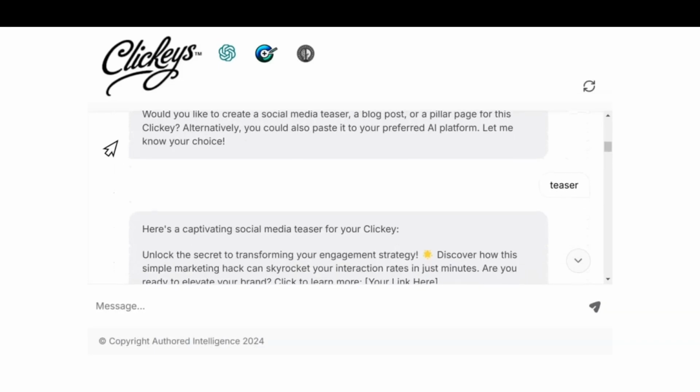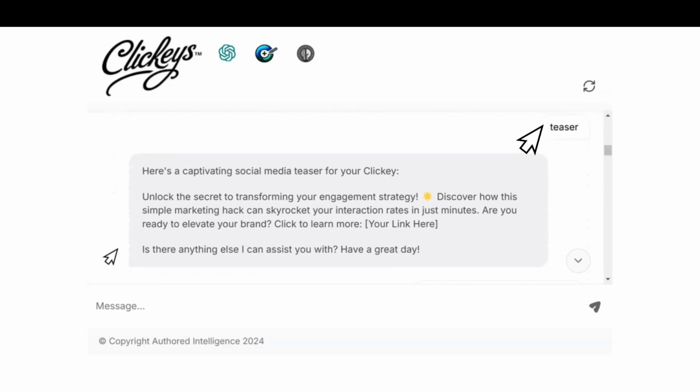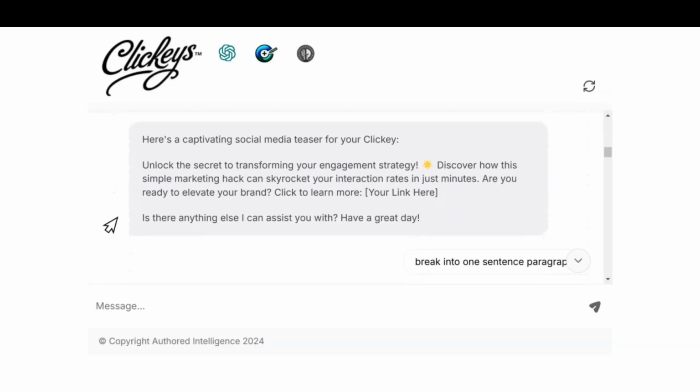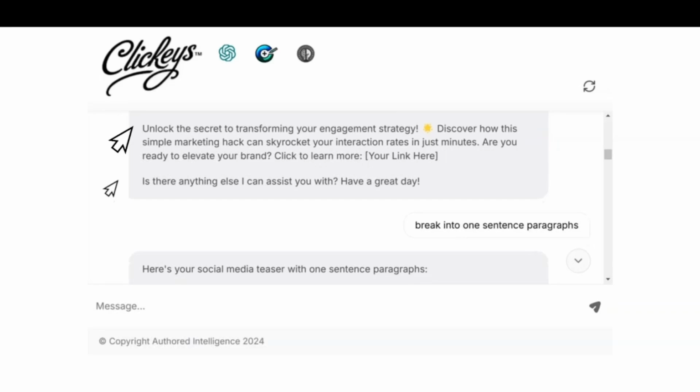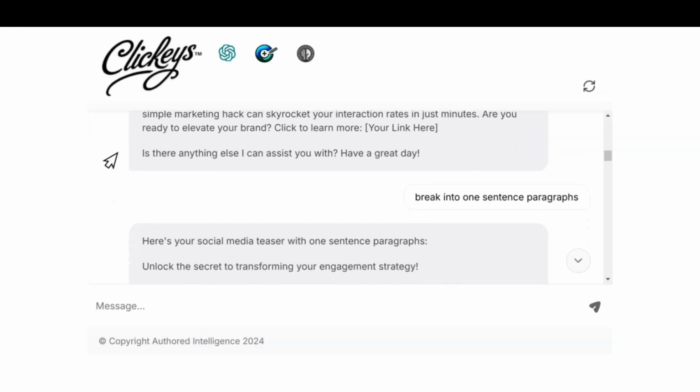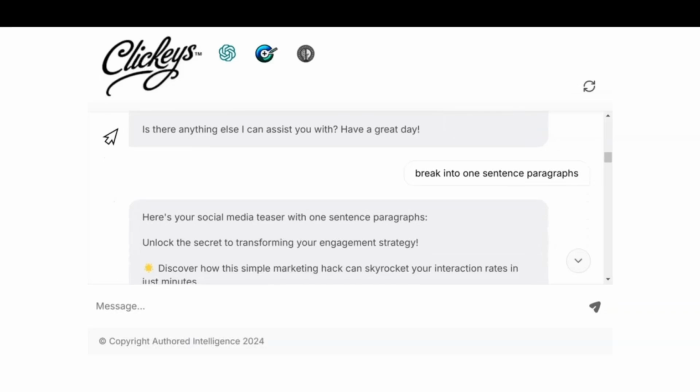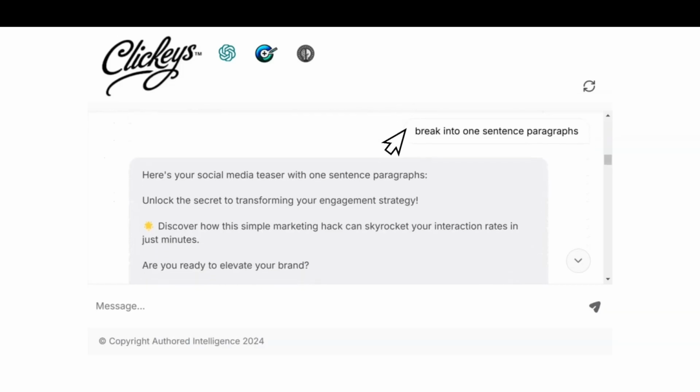We start by asking for the appropriate teaser, and it creates a short post that builds on the intrigue. It also provides an appropriate call to action and a link to the blog post or pillar page that fulfills the promise on the hook. But there's something I've noticed that I'd like to fix. I'm not a great fan of walls of text, and I've found that social media works better when your output is broken into 1-sentence paragraphs. So I've asked it to break up the text appropriately.